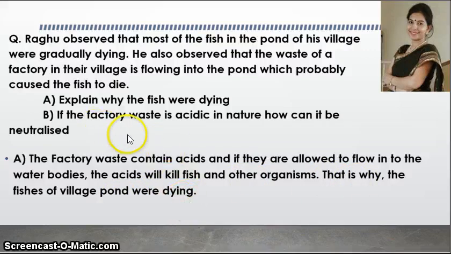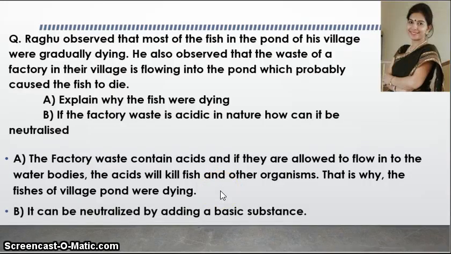Now the second part is, what can we do to neutralize it? Very simple. We have to add a base. So if the factory waste is acidic in nature, it can be neutralized by adding a basic substance.